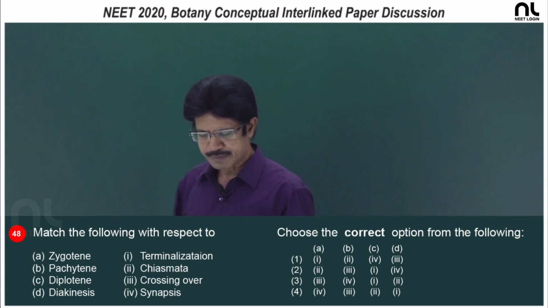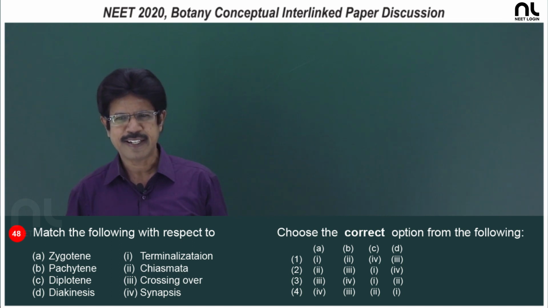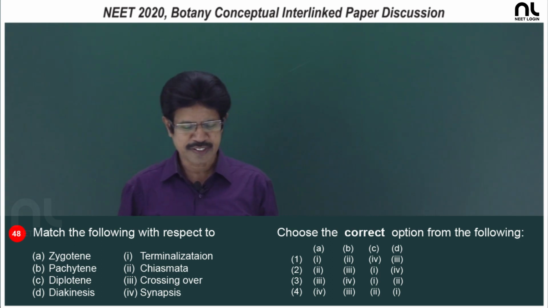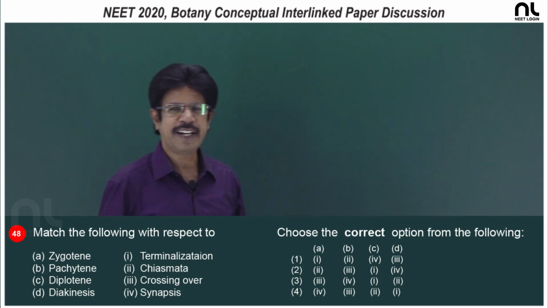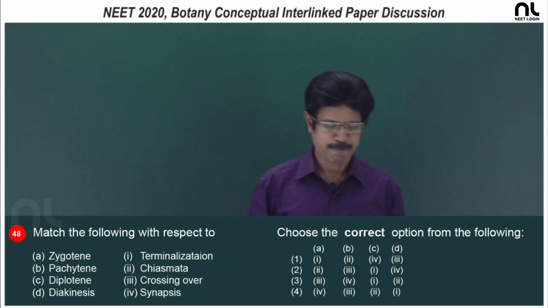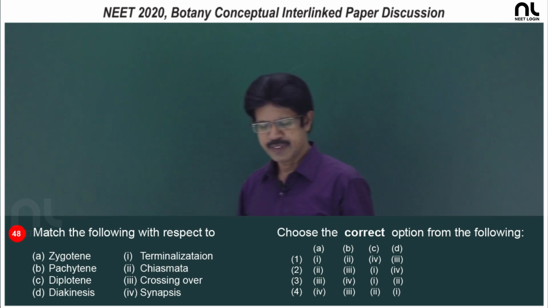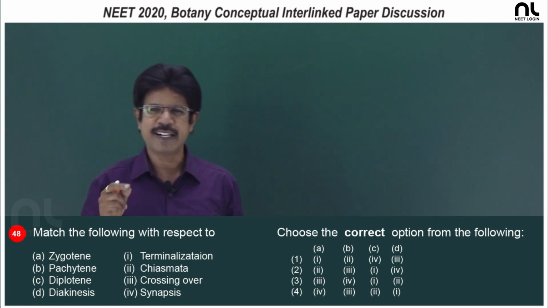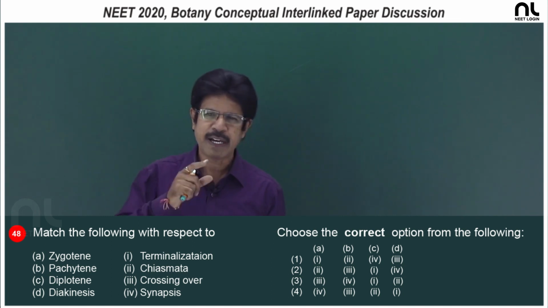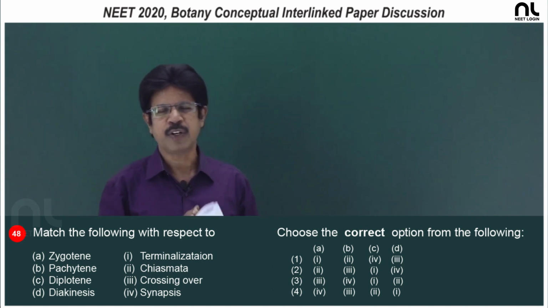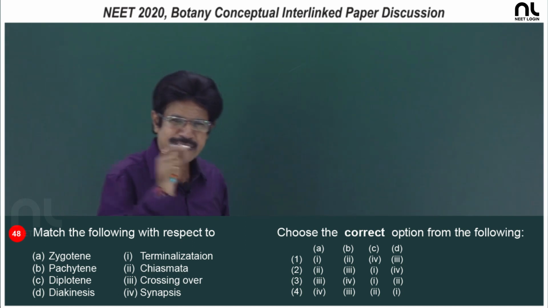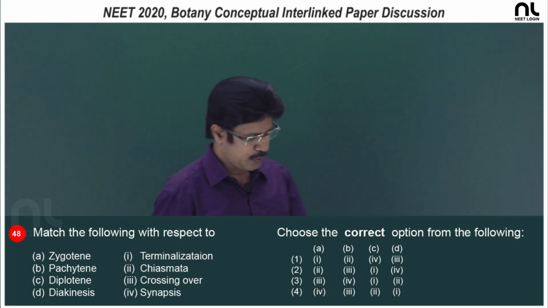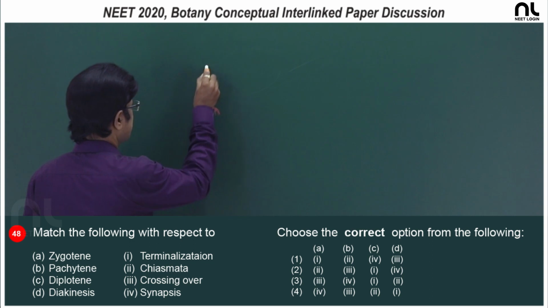C, diplotene: desynapsis occurs because of disintegration of the synaptonemal complex, and repulsion starts. In this stage chiasmata become visible, an X-shaped structure in diplotene. D, diakinesis: the movement of chiasmata to the tips of the chromosomes is called terminalization. In diakinesis, the bivalents migrate to the periphery, the nuclear membrane breaks, and diakinesis is a transition to metaphase I. So, the right option is the fourth option.